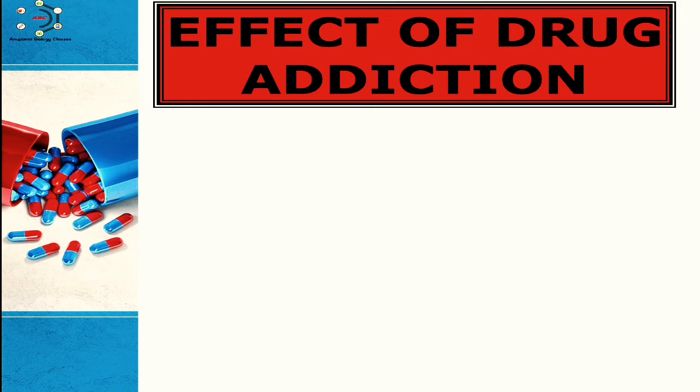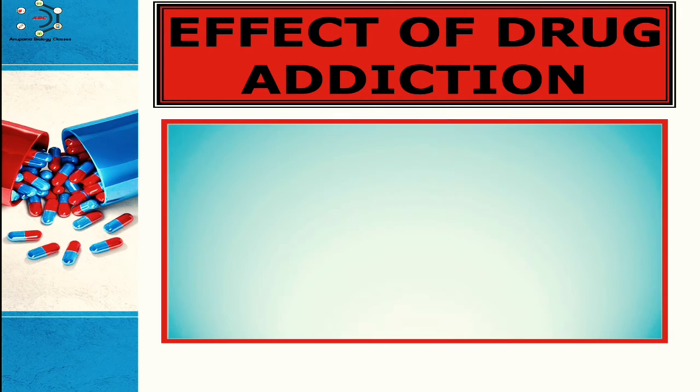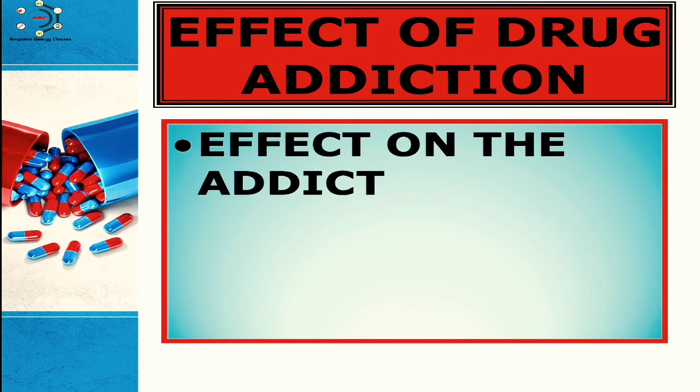After this, the effects of drug addiction. So at first, the effect on the addict. All the drugs affect the central nervous system, which is permanently damaged by prolonged use of drugs. This is followed by damage to other organs, and the addicts become victims of various diseases, including psychosis. Hepatitis B and AIDS are common in drug addicts as they use contaminated needles to inject drugs.